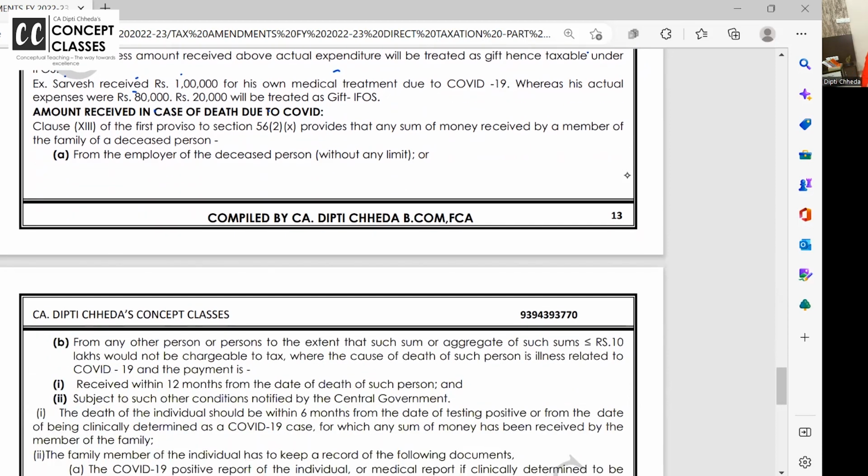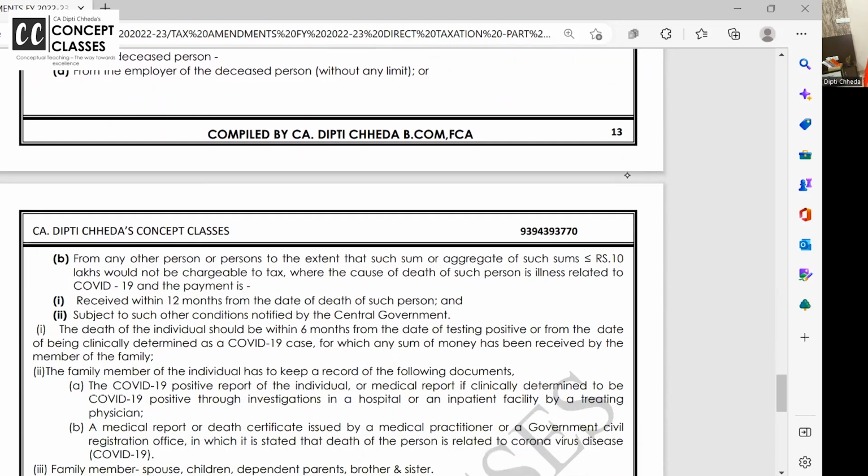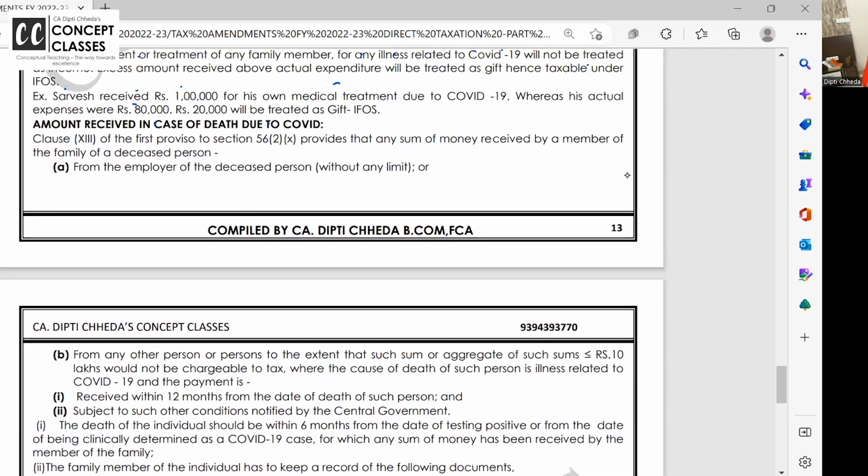In case of death, if any amount is received from anywhere, it will be exempt, provided you give all the details. It provides that a sum received by a member of the family of a deceased person. Someone in the family died due to COVID. Then from the employer of the deceased person, without any limit, all exempt. You can write this down if you are having a printout.